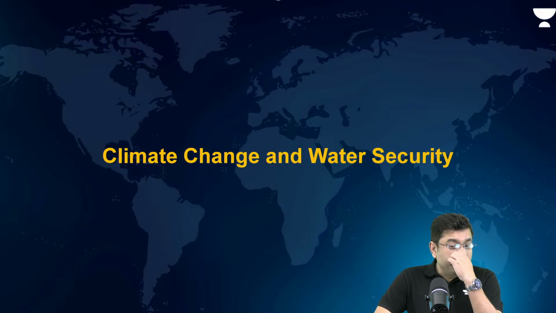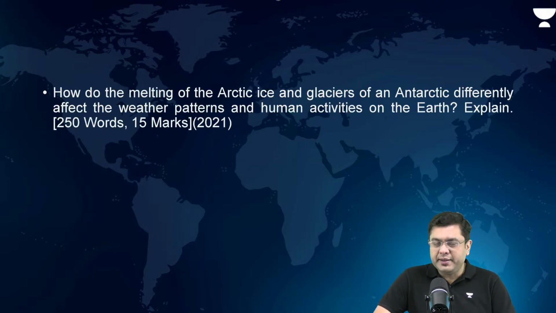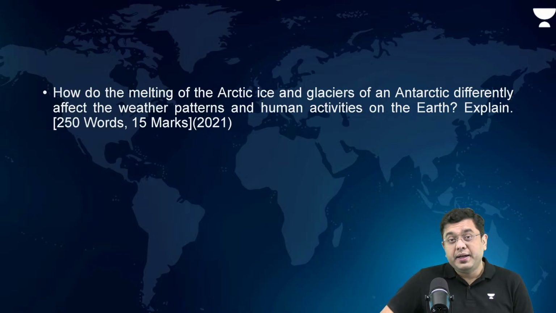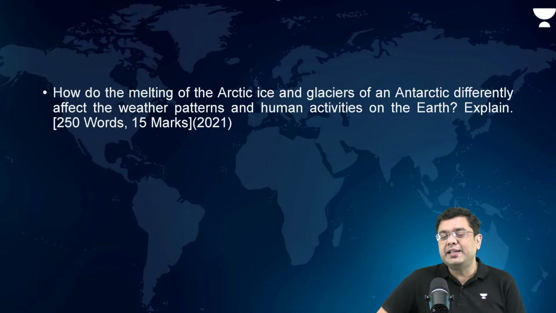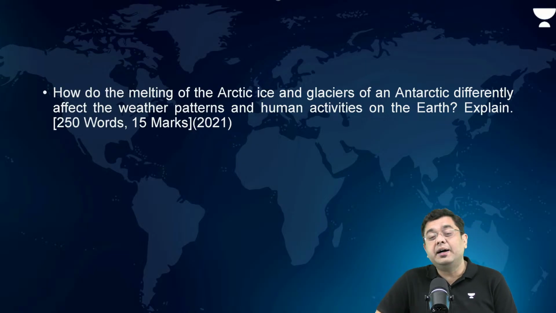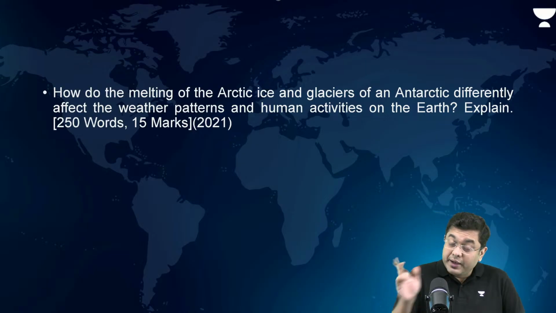Now, climate change and water security. Observe how the pattern of questions is very similar in this. How do the melting of the Arctic ice and the glaciers of Antarctic differently affect the weather patterns and human activities? Understand this question. It asks why it is different when the Arctic melts and how it is different from when the Antarctic melts. Now, before we discuss, look at the similarity.